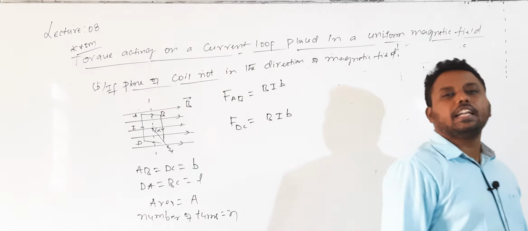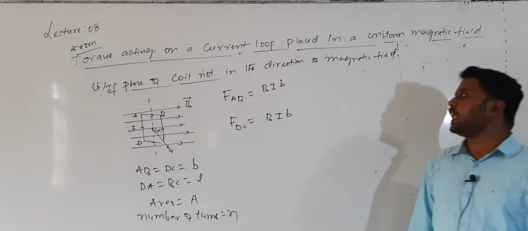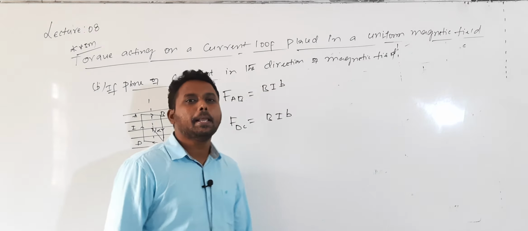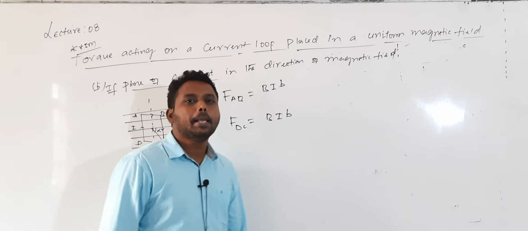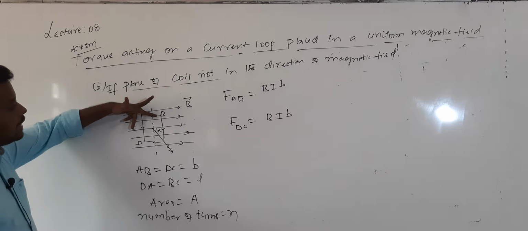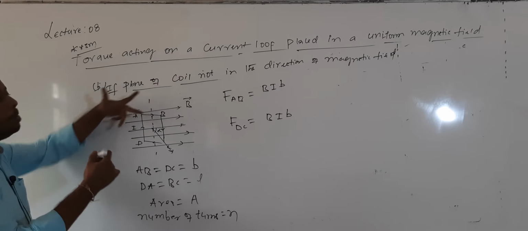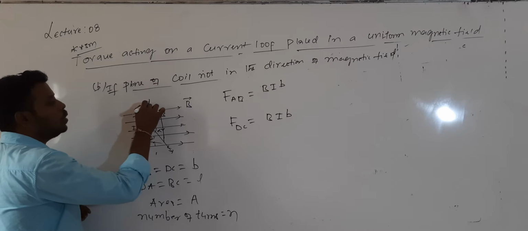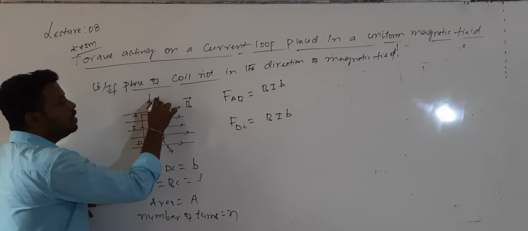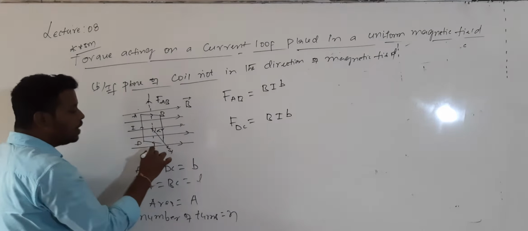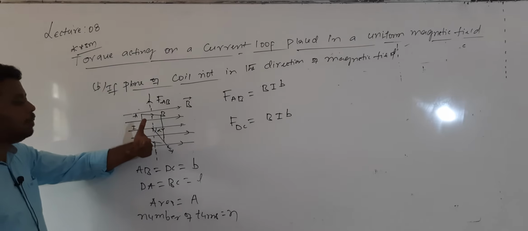How can I calculate the direction of force acting on AB and DC? That direction can be calculated by using Fleming's left hand rule. According to this rule, this is the direction of the current and this is the direction of the magnetic field. Then the force will be perpendicular to the plane, passing outward. Like this is the direction of force acting on AB. Similarly, the force acting on CD can be calculated.